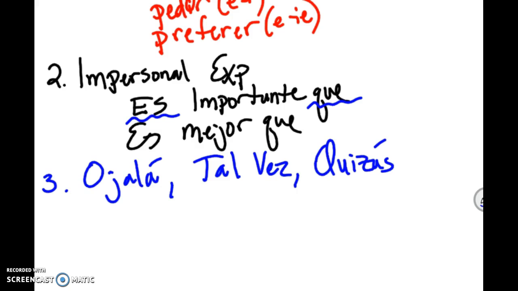Now, these are lacking 2 things. They're lacking the switch in subject, and they're lacking the que. Sometimes ojalá will have a que, but not always. And the reason, who can explain to me that these kind of stand alone in their own category, and these require subjunctive, even though we're not looking at that switch in subject, that que? What's the reason? Iris? Yeah, because what it's implying here is an uncertain outcome. Maybe it'll rain.